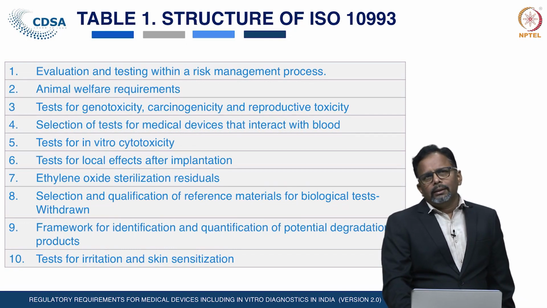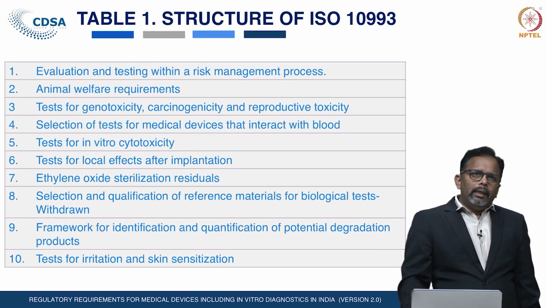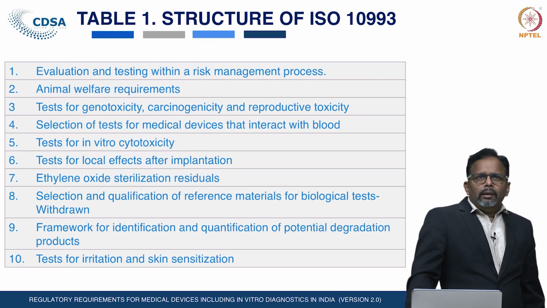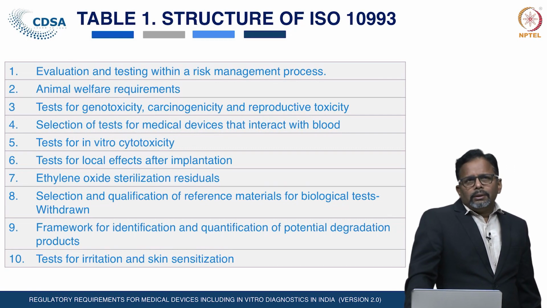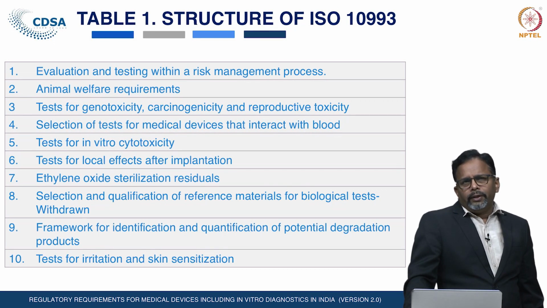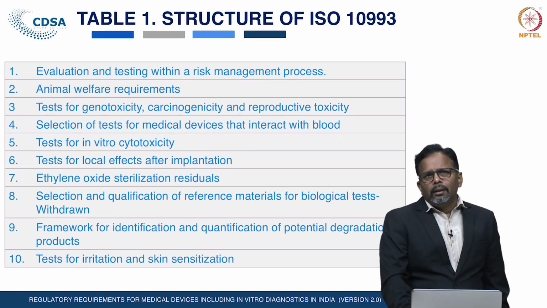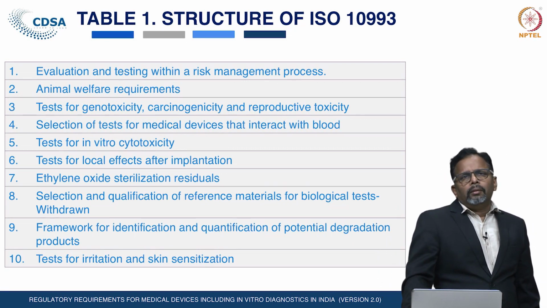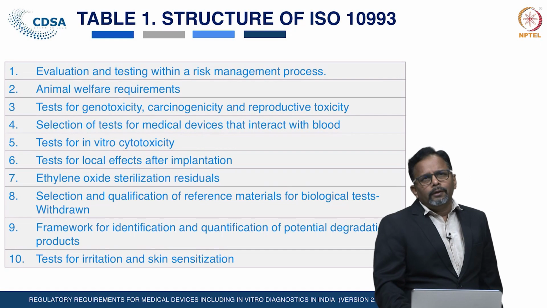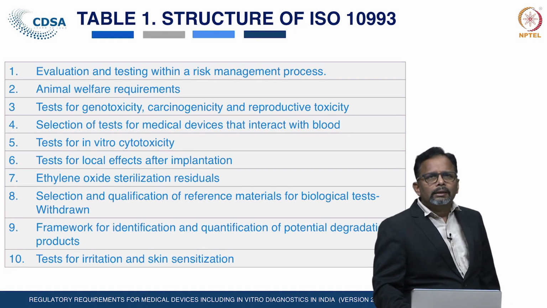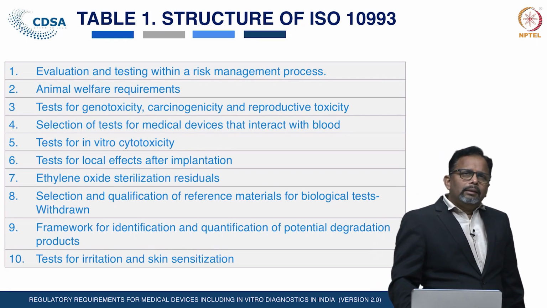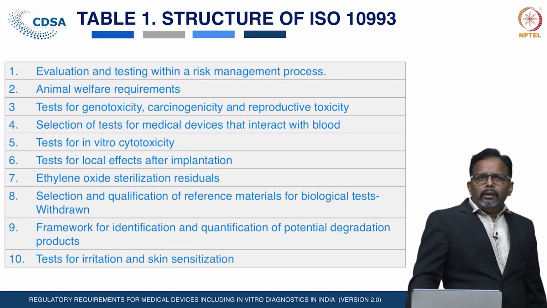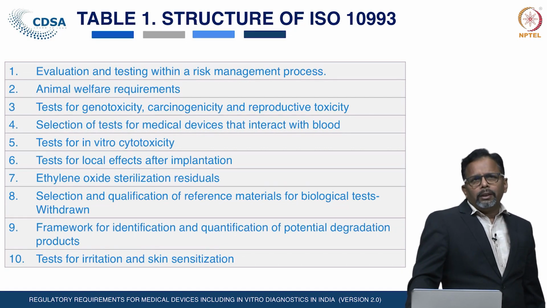Series 7 relates to ethylene oxide sterilization residuals. Series 8 is the selection and qualification of reference materials for the biological test. However, this series has been withdrawn by the agency and is no longer applicable. Series 9 describes the framework for identification and quantification of potential degradation products.